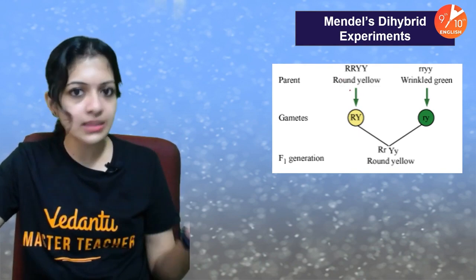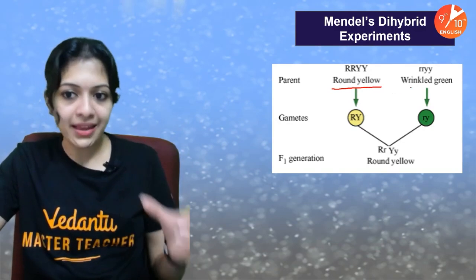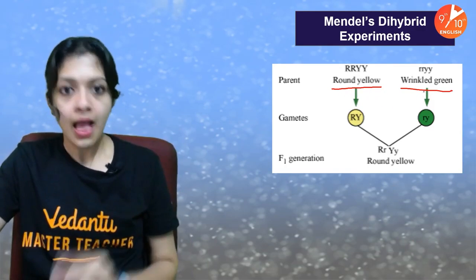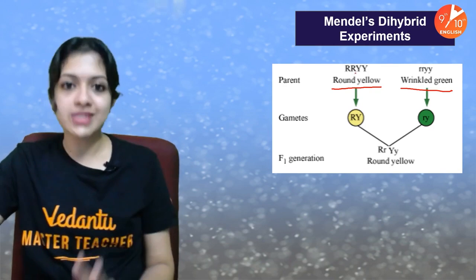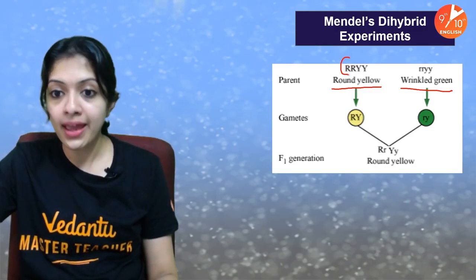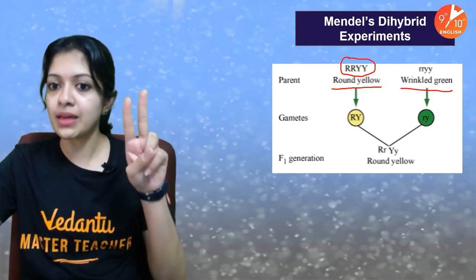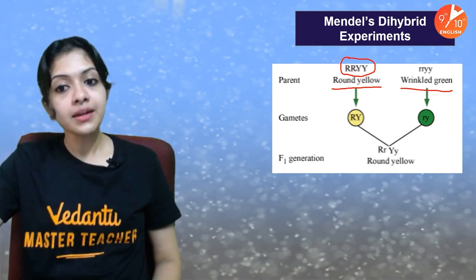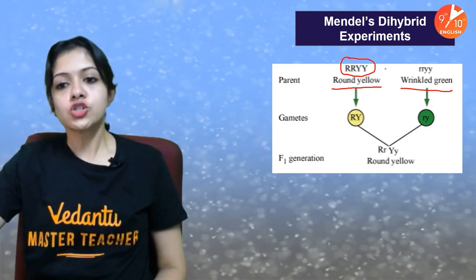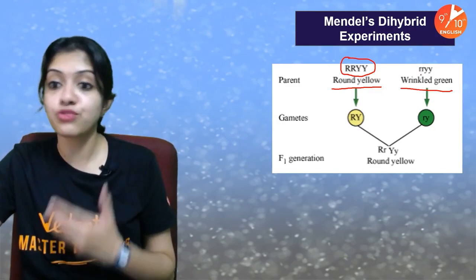Just like the Monohybrid Cross, Mendel ensured that he selected purebreds as parent 1 and parent 2 for their respective characters: round yellow and wrinkled green. Because they are purebred, we know they are homozygous. Because it's a dihybrid cross, we are considering 2 characters, and that is why there are 4 alphabets in the genotype, unlike the Monohybrid Cross, where there were only 2 alphabets. Here, 4 letters constitute the genotype. So, homozygous dominant for parent 1, homozygous recessive for parent 2.